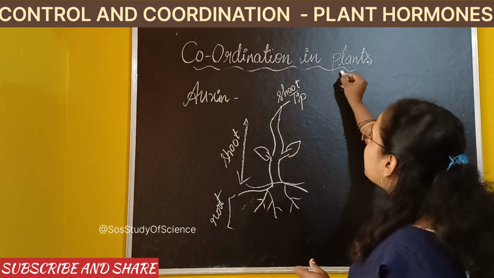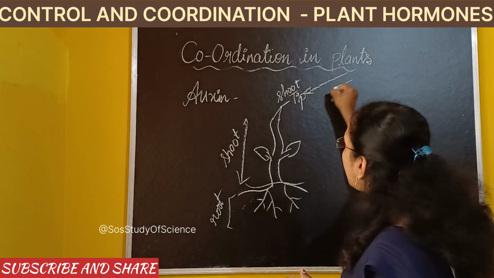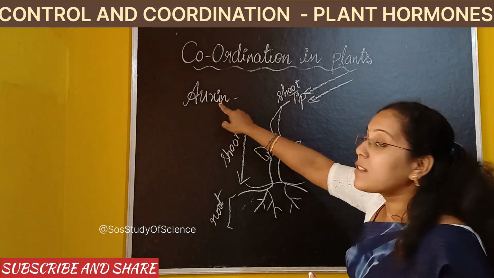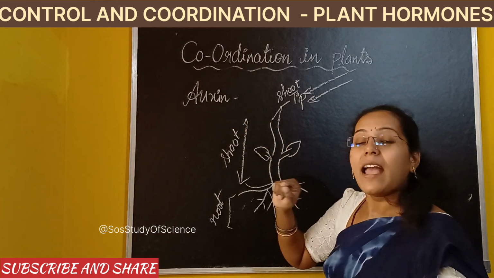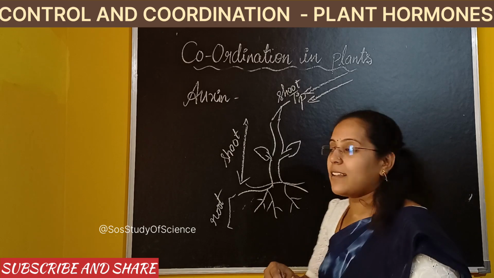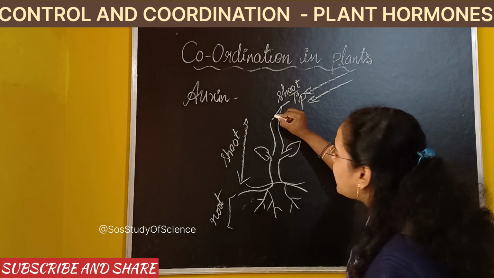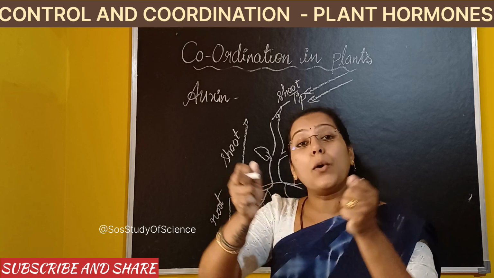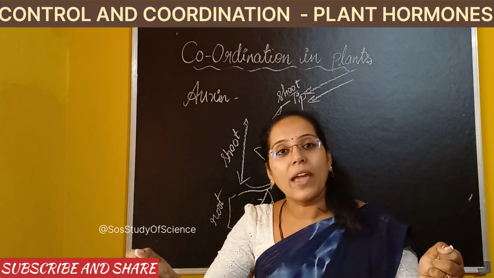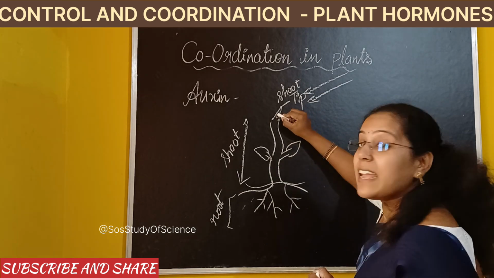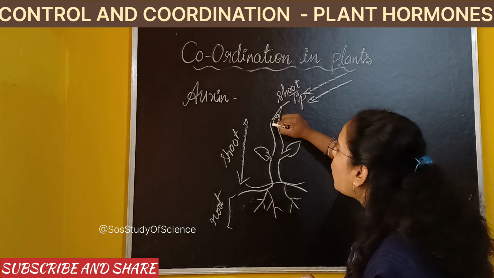Okay, see, when sunlight falls on the shoot tip, what happens is, at the tip of the shoot, the Auxin hormone is released. As Auxin hormone is released, as a result of this, the cells present at this region will show elongation. That means cells grow longer. Okay, as Auxin is released at the shoot tip, cells present at the shoot tips grow longer.